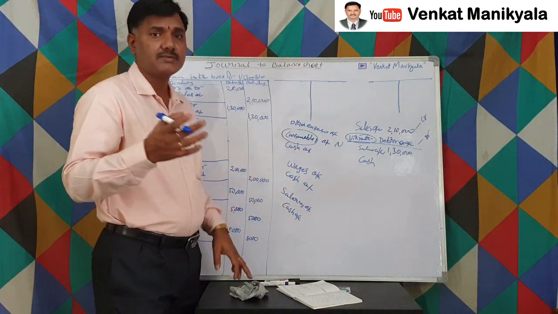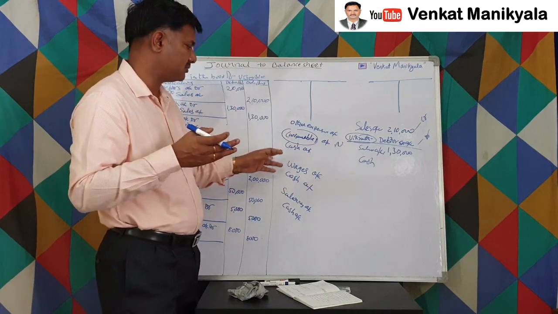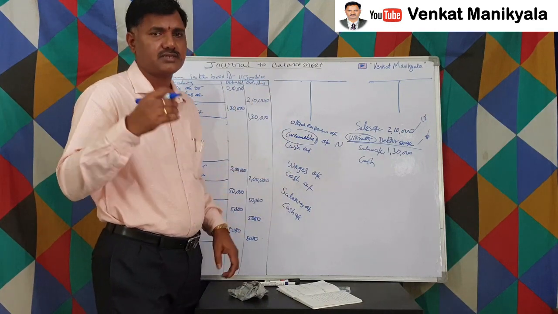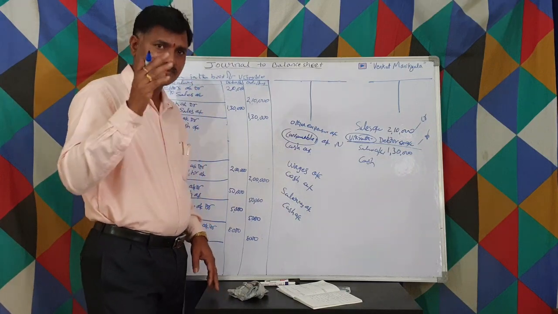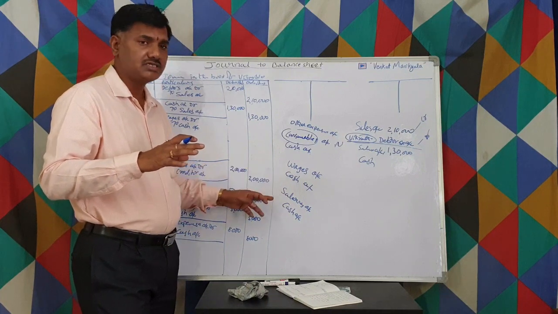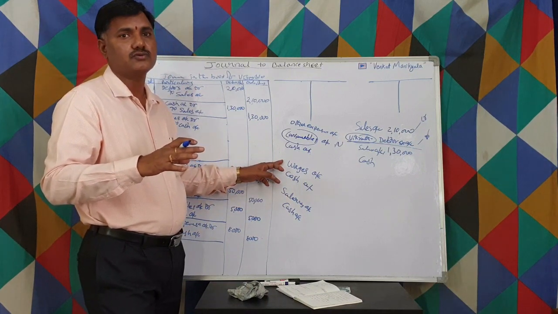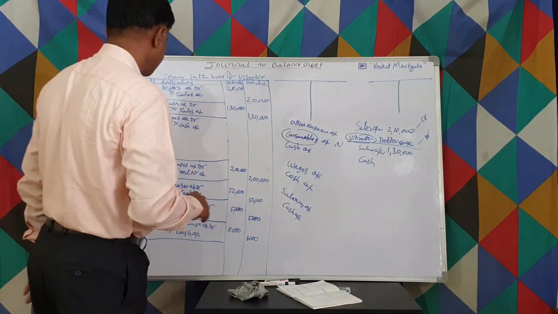Salaries come into P&L account. The main difference between these two: they are similar, because we are paying for getting the services of certain persons. But the main difference is this is directly related to goods, but this is not directly related to goods. That is the major difference, right?